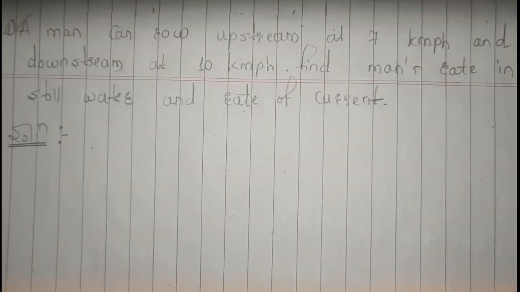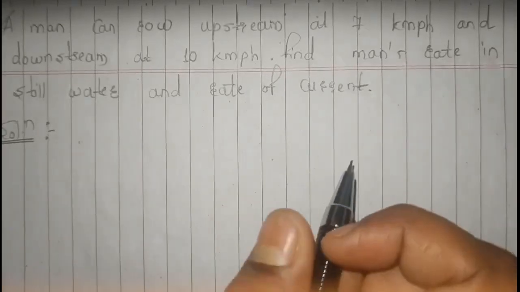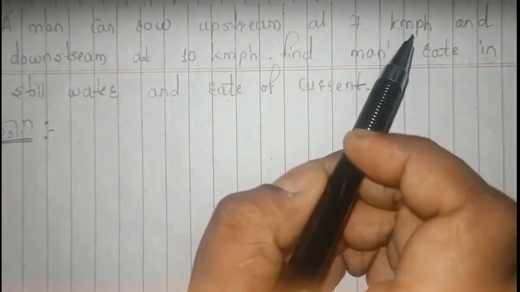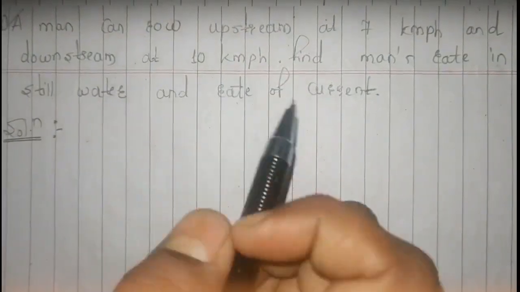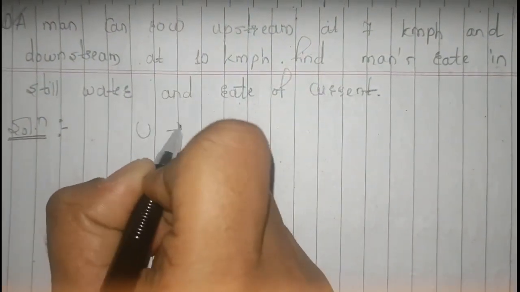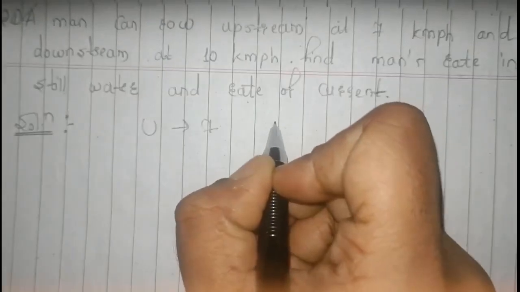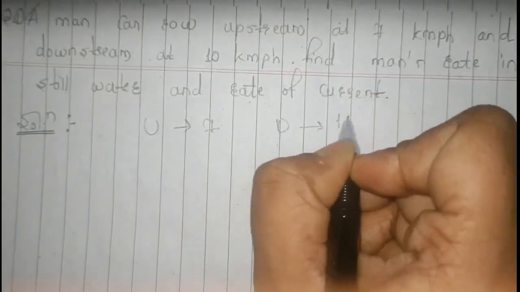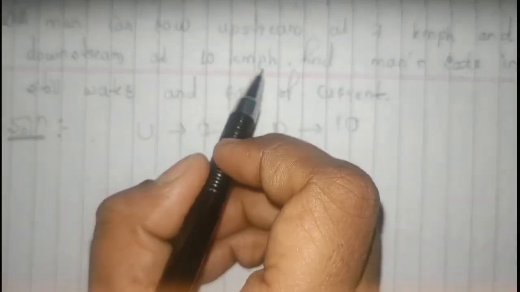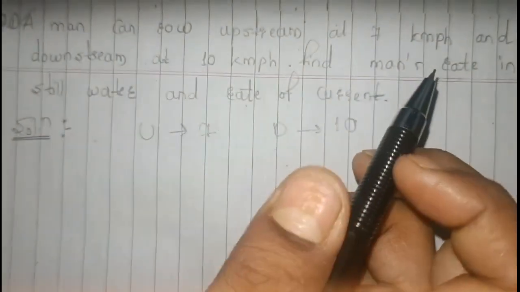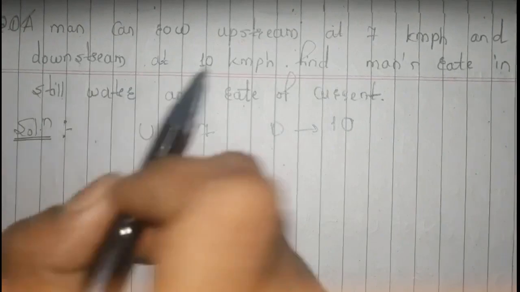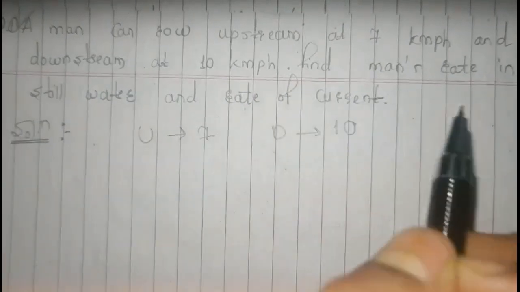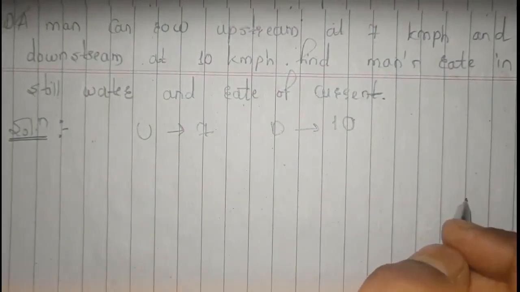So this is our first question. Here we have been given the upstream speed, that is 7 km per hour, and the downstream speed, that is 10. So your upstream speed is 7, right, and your downstream speed is 10. And here we are not mentioning kilometers per hour. Why? Because we have to find the man's rate in still water and the rate of current, and we will find them in kilometers per hour only, right?